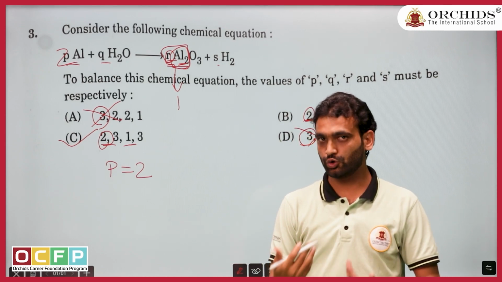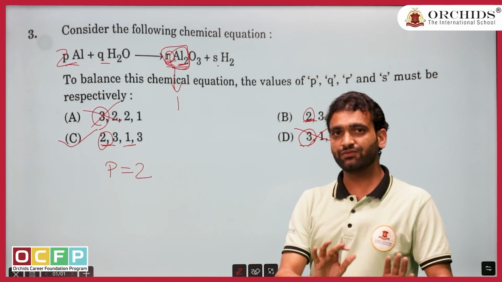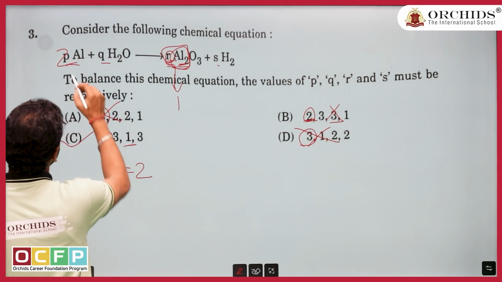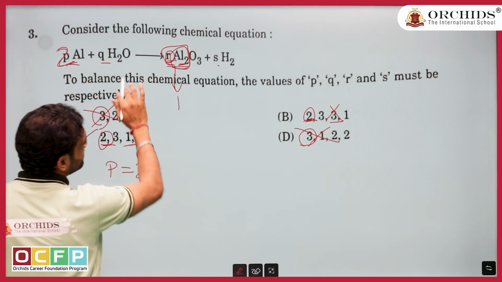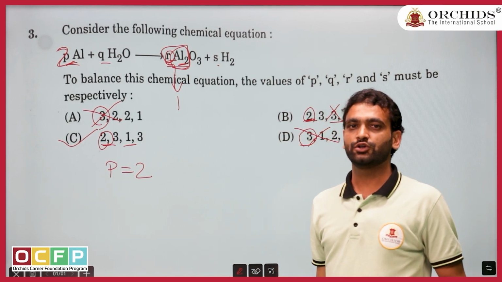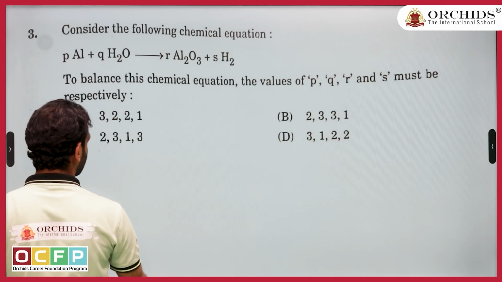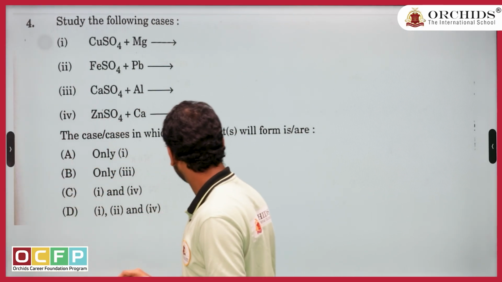This I approached from the option. I was explaining, that's why it was taking this much time. But if you do the question with your common sense, simply you can balance it and approach the question the same way. But cross-checking options in such type of questions always helps us. Okay, so 3 questions done. Let us come to the 4th question.